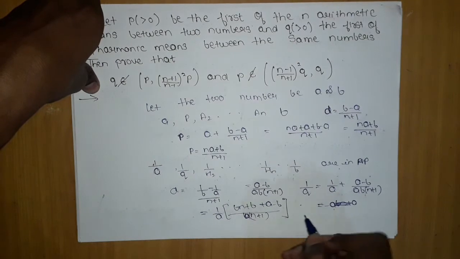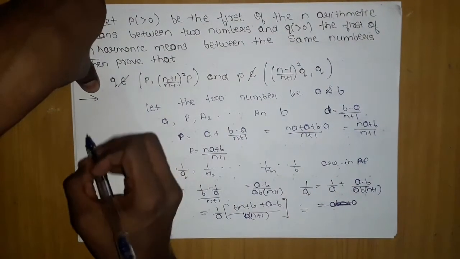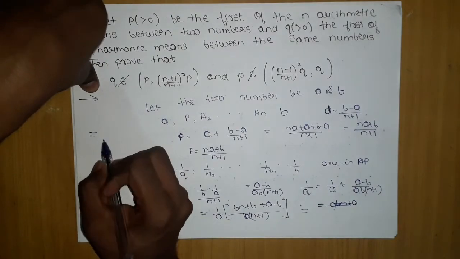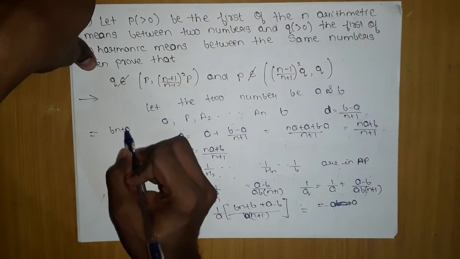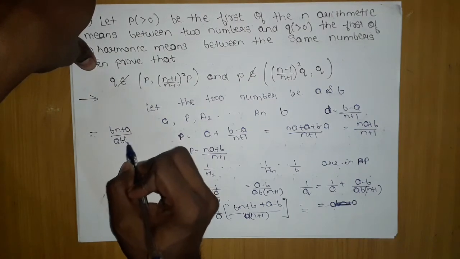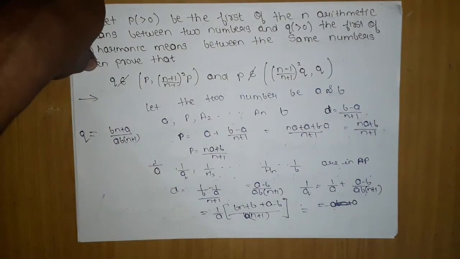After this, let me do it here. It is very clear that the answer will be nothing but (bn plus a) upon ab (n plus 1). So we got the q value also.